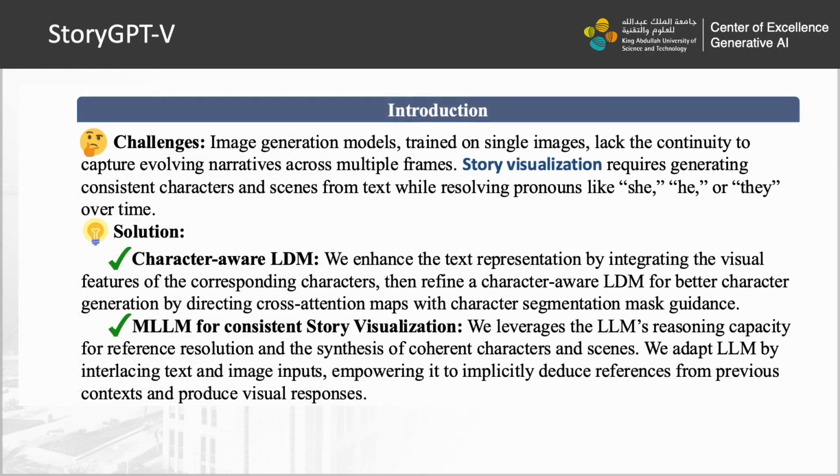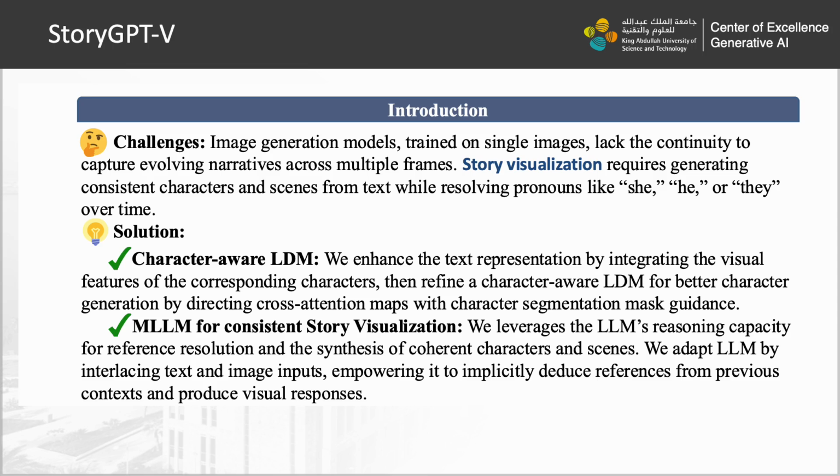To solve this problem, we propose StoryGPT-V to generate a story with consistency in two-stage training. Character-aware LDM: we enhance the text representation by integrating the visual features of the corresponding characters, then refine a character-aware LDM for better character generation by directing cross-attention maps with character segmentation mask guidance.